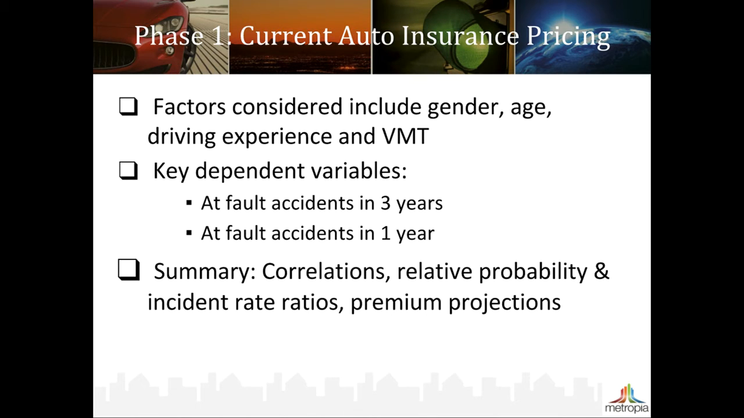We used at-fault accidents within the past 3 years, as well as accidents within the past year as our main dependent variables. We first performed the correlation analysis to define the basic relationships, and then conducted various regression models. From the model results, we calculated the relative probability and incident rate ratios that define the relationships between each variable and accident rates, and then predicted premium rates corresponding to these risk levels.